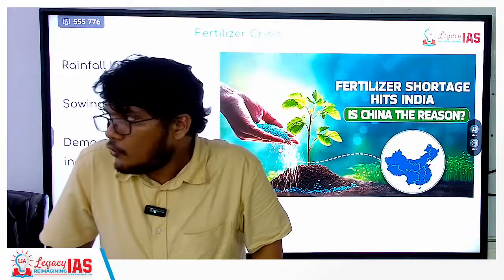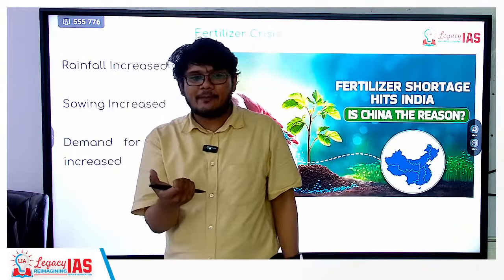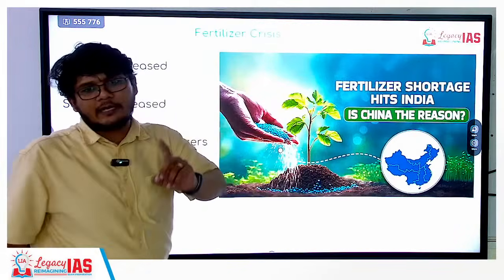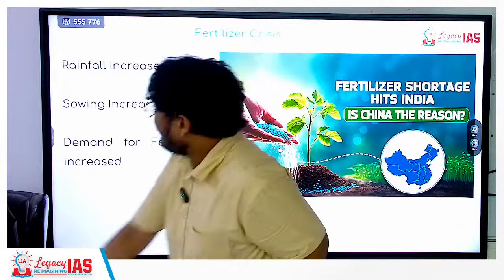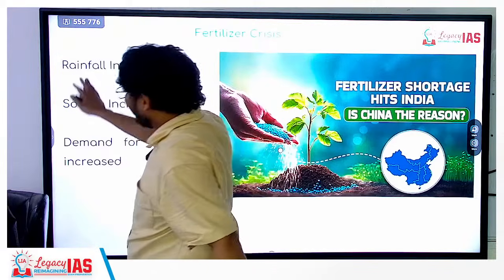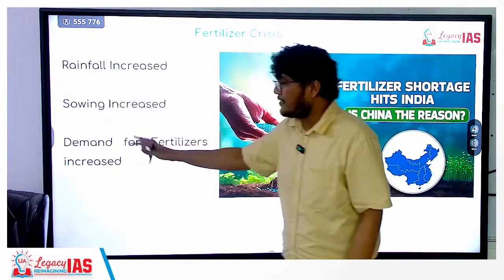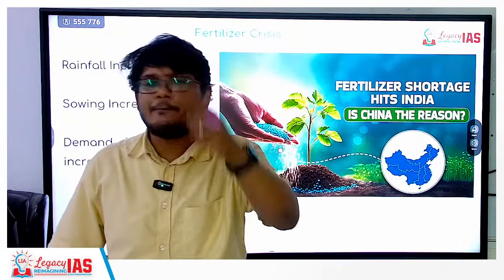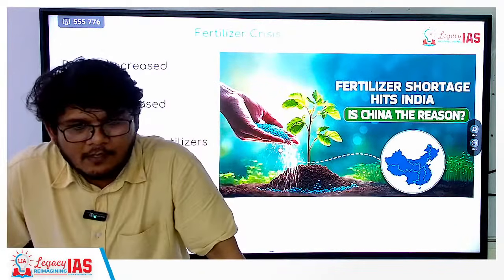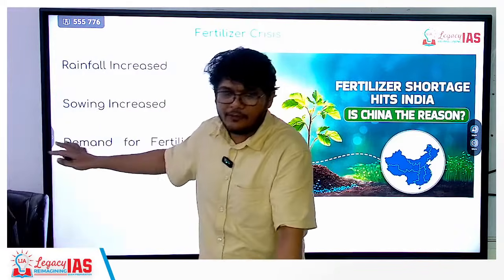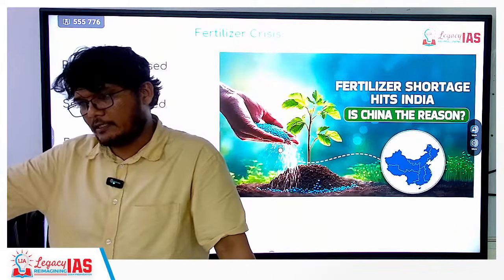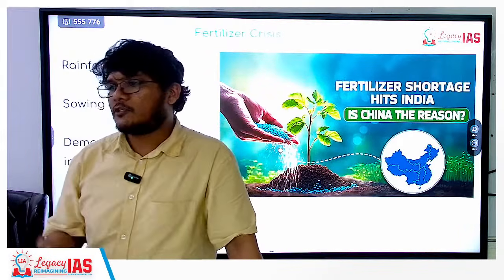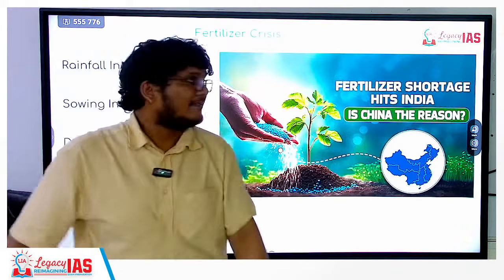Is that clear? So to some extent you can criticize that, but not completely, because there are a lot of other factors that are also playing an important role. If only the increased rainfall and the increased sowing, which is leading to increase in demand, would have been the reason, we could have addressed this demand by increasing the import of fertilizer. But that has been clubbed with the fact that there are curbs from other countries and non-availability of imports to India, which is probably leading to the fertilizer crisis, right?